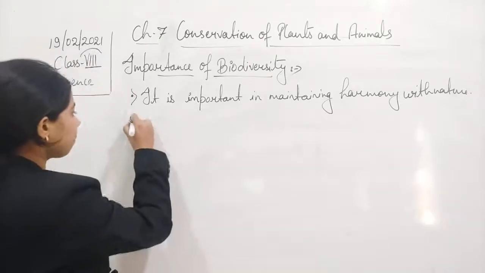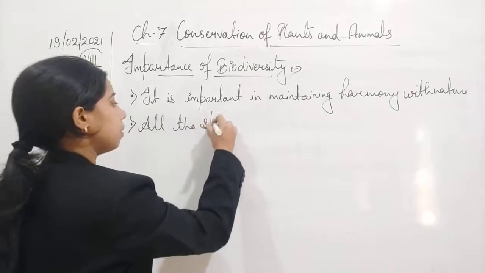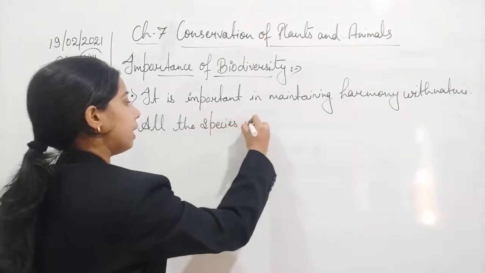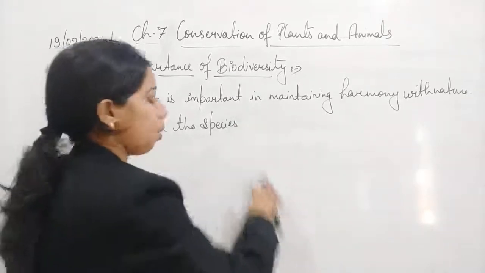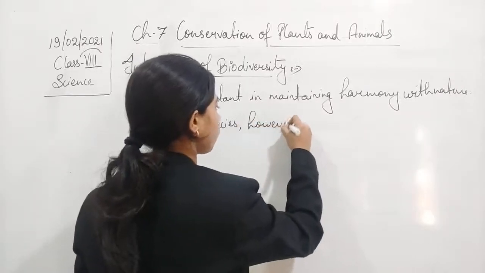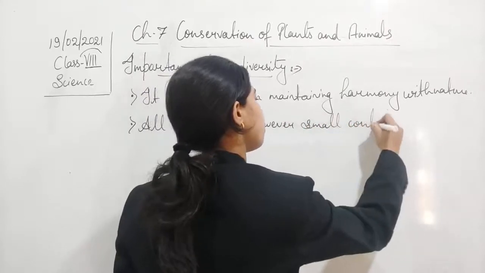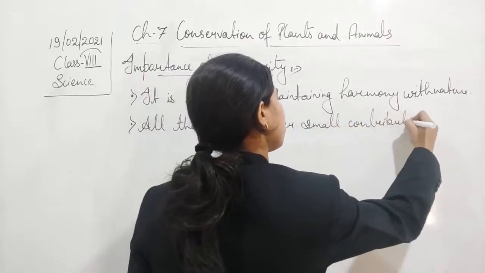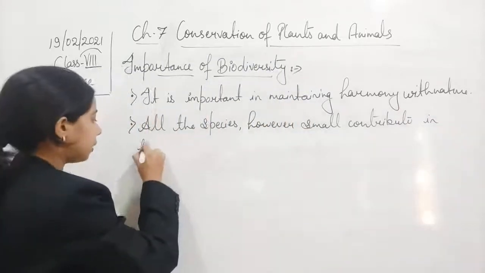So all species, however small, contribute in balancing the ecosystem.